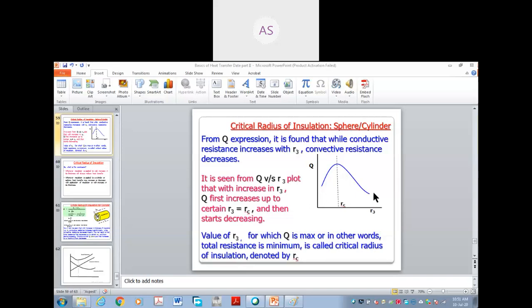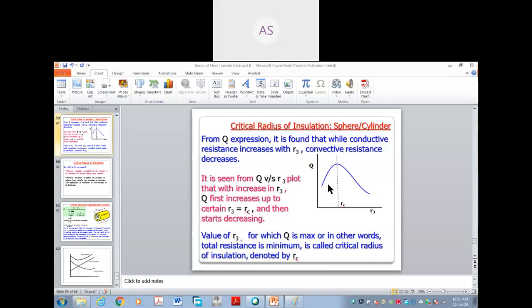From inside the steel pipe the steam is flowing. If you do not add a particular insulation, or if the insulation thickness is very small, then the heat transfer will increase. Hence you add sufficient insulation so that the heat transfer rate will drop, and the cost of producing the steam is saved. If sufficient insulation is not there, the heat transfer will be more and the steam gets condensed to hot water, or condensate. Hence there should be more and more resistance.